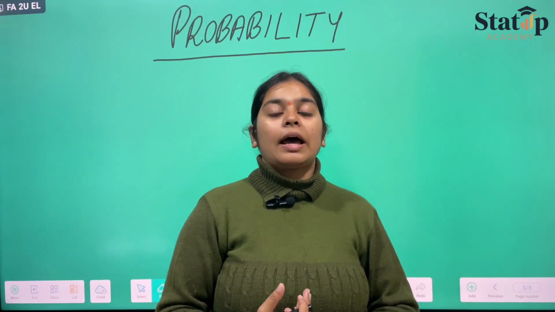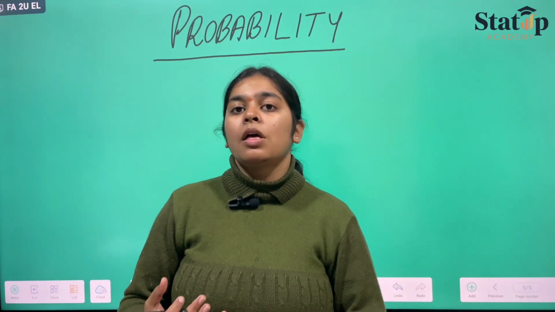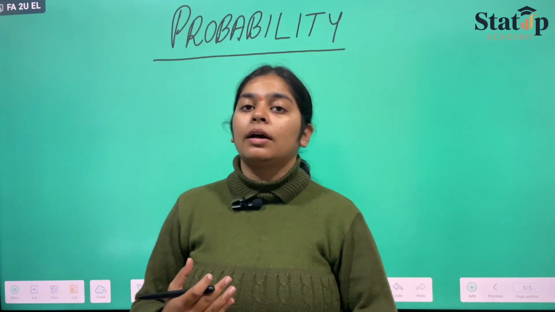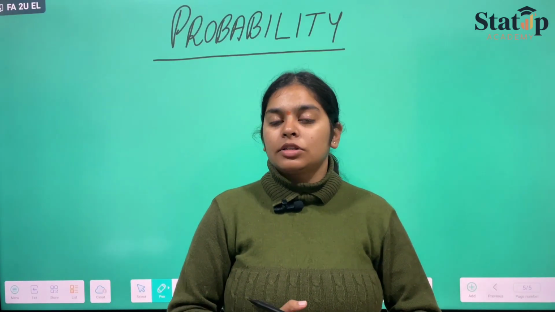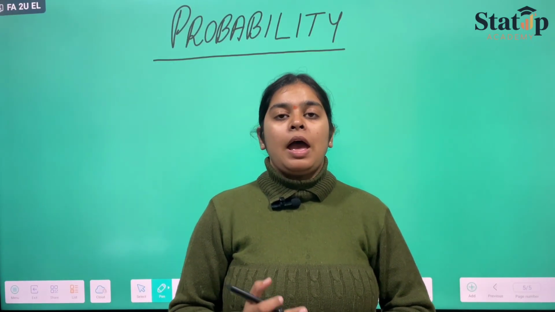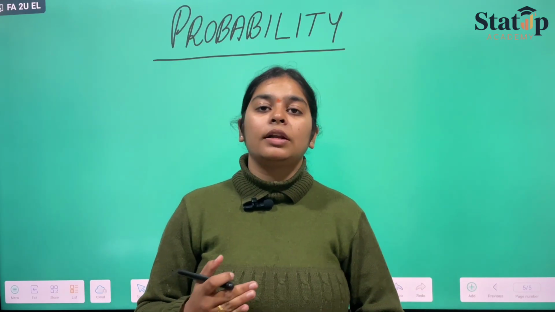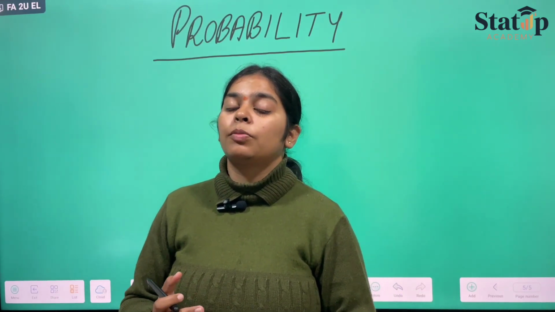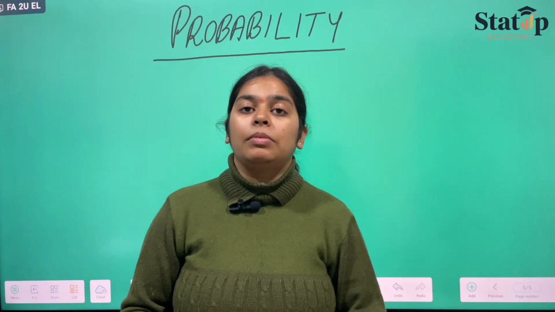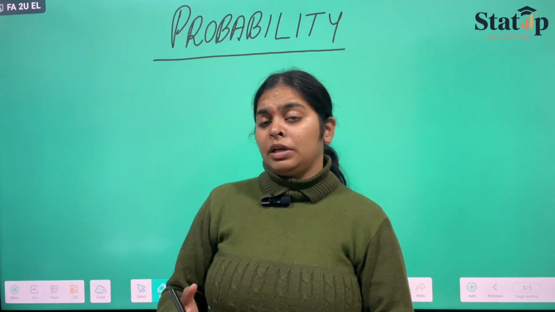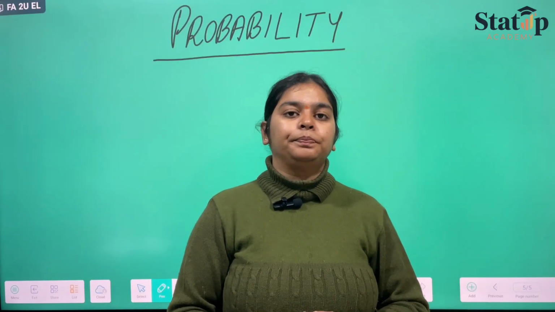If I am saying that I am thinking that A will come, not with certainty, but I am thinking, then it is the probability that A will come. And B is saying that A will not. He is thinking that A will not come, so he is saying that he has the probability that A will not come to the party.